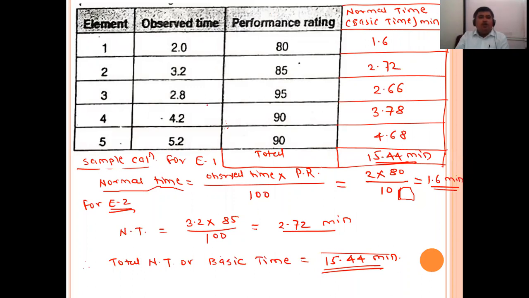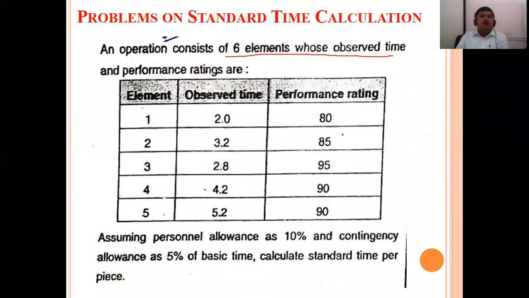Okay, so for the first element, this is the normal time. For the second element, this is the normal time. For the third element, this is the normal time. Fourth element, fifth element. And when you add all the normal times, you will get the total normal time, and that will be 15.44 minutes. So the total normal time or basic time is 15.44.